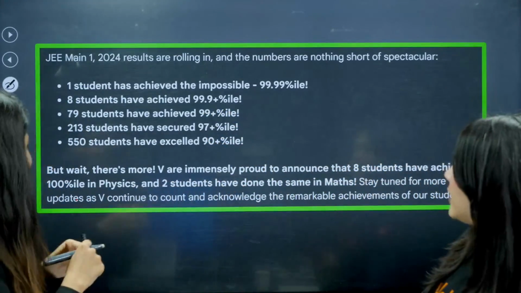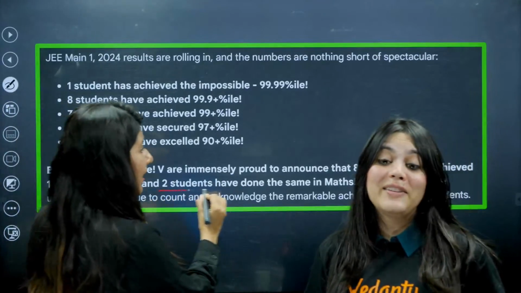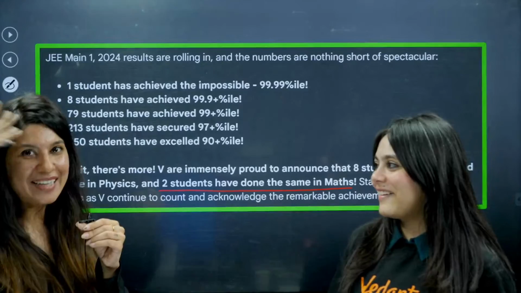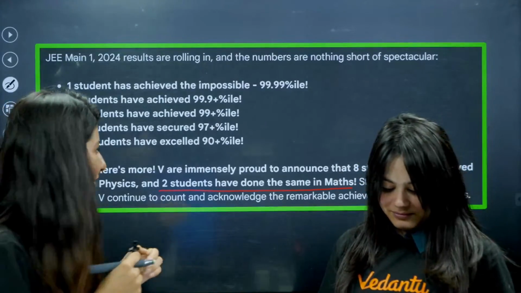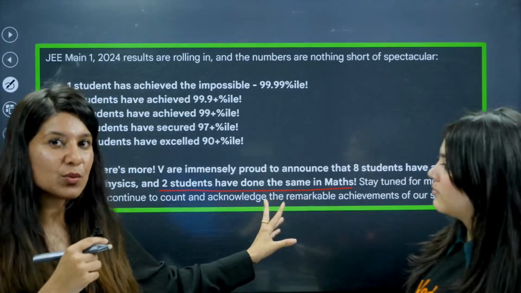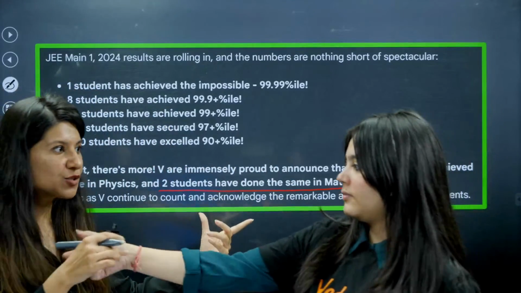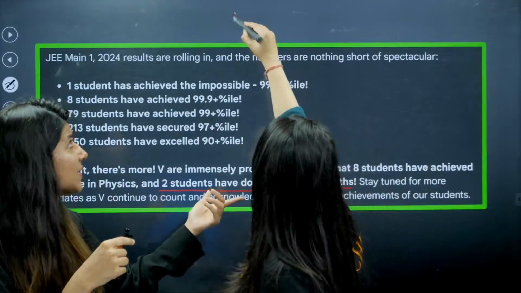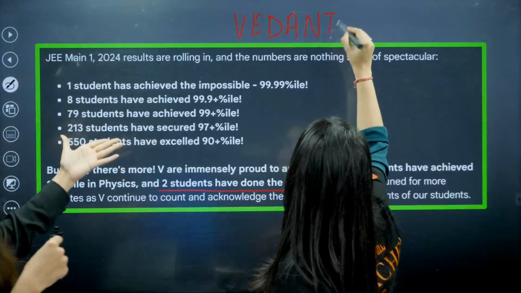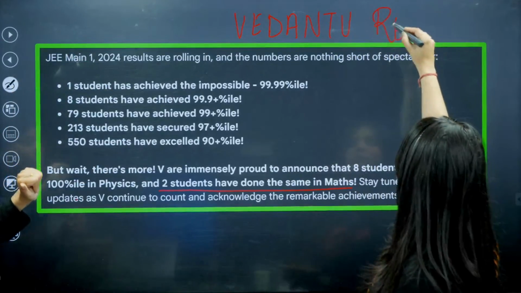8 students in physics, and 2 in mathematics, which matters a lot. When people are saying maths is going crazy, going bonkers, that maths is tough, still there are two students from Vedantu who have managed to score 100 percentile in mathematics. So these are Vedantu students. You can have a look, there are results of multiple students over here.